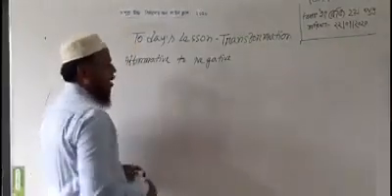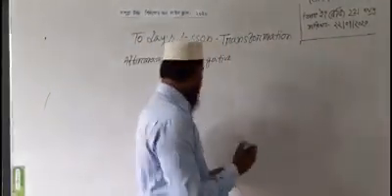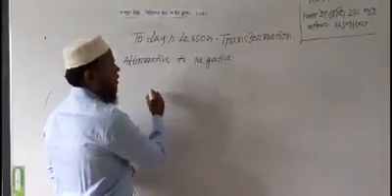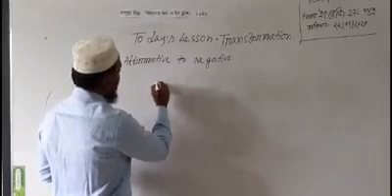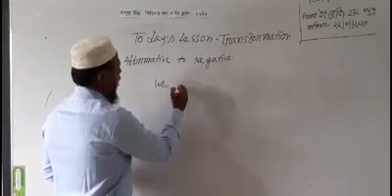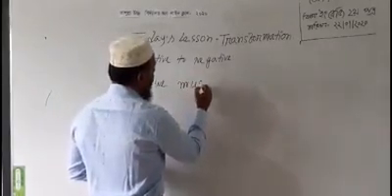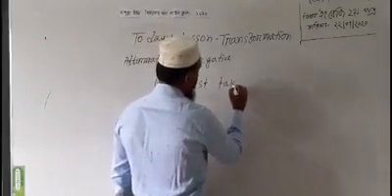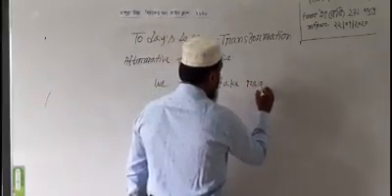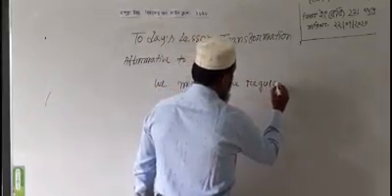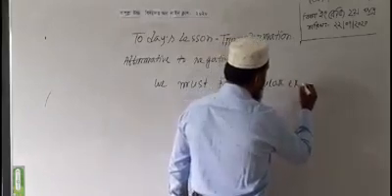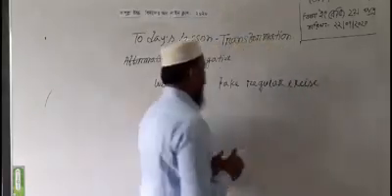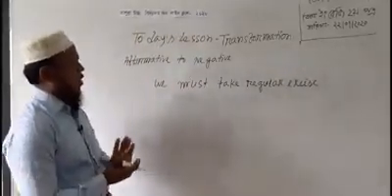Okay, dear students, I write another affirmative sentence: We must take regular exercise. How can we change it into negative?